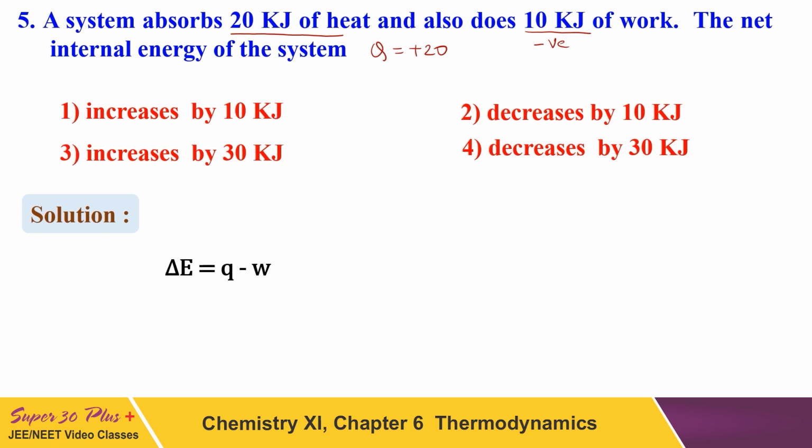And when we apply this in the equation, delta E is equal to Q minus W. Q is plus 20 kilojoule. As the minus sign is already there, we will apply just the value 10 kilojoule. So the change in internal energy will be plus 10 kilojoule, which means it is not only a change of 10 kilojoule, it will be increased by 10 kilojoule. So the right answer of this question will be option number 1. It will increase by 10 kilojoule. Yes, you are right. This is based upon the first law of thermodynamics.